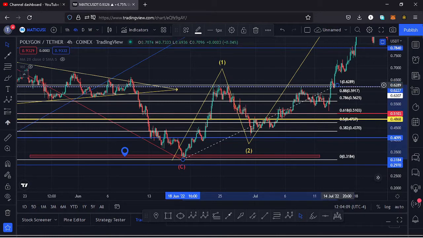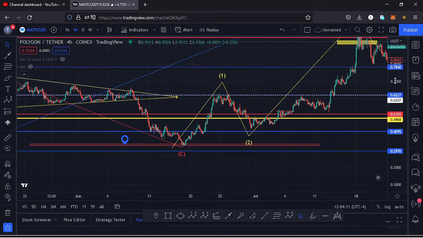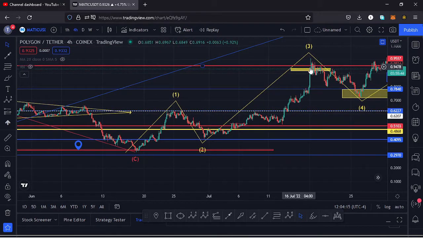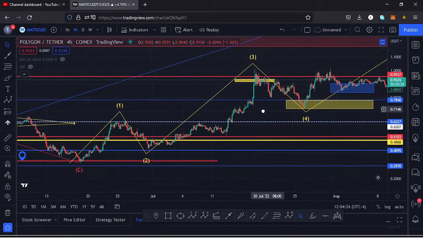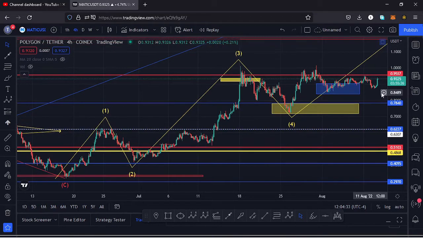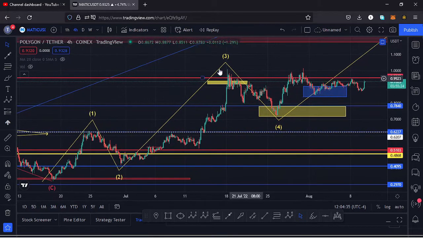Then we started to see a very nice pump to the upper side in a wave 3, and using a trend based Fibonacci, I placed out a target area for that third wave to the upper side at around the $0.93 mark, and Polygon Matic respected that. We even overshot that target area to the upper side. We faced a key area of resistance, then we started seeing a very nice retracement to the lower side in